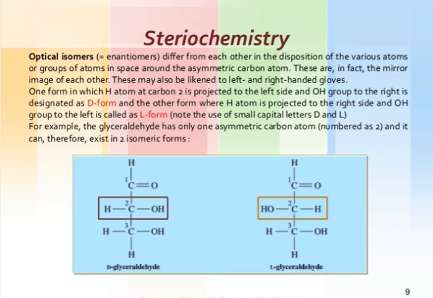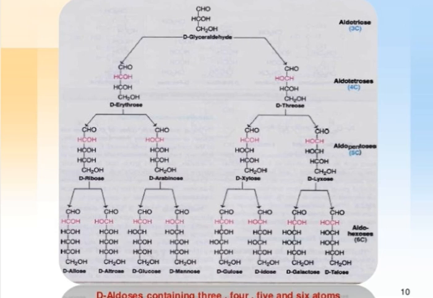It's called dextrorotatory. And in levorotatory, the hydroxyl group attached to the chiral atom is on the left side, and is called levorotatory. These two are called isomers, having a similar structure but different arrangement and the same molecular formula. Then these are aldoses.